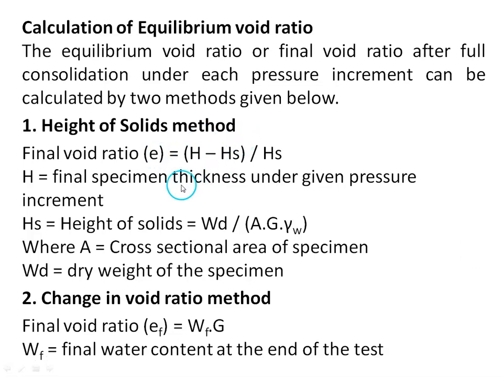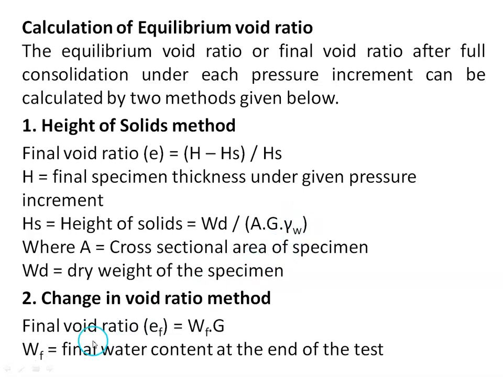We know that void ratio can be determined using the equation e = (H - Hs)/Hs, where H is the final thickness of the soil sample and Hs is the height of solids, which can be obtained by taking the weight of solids divided by A into G into gamma w.